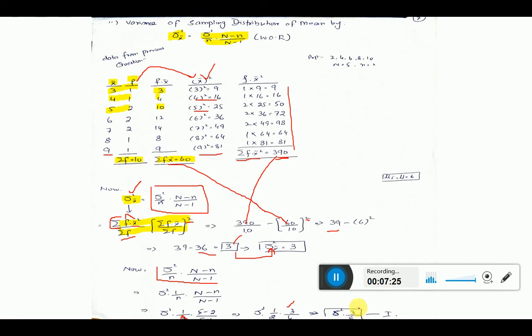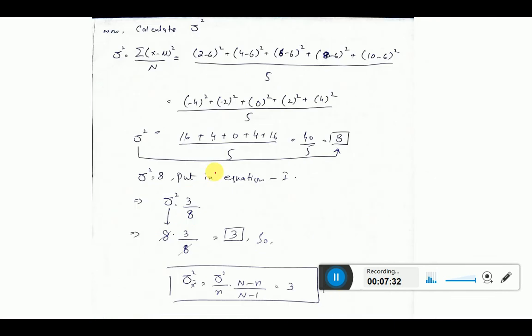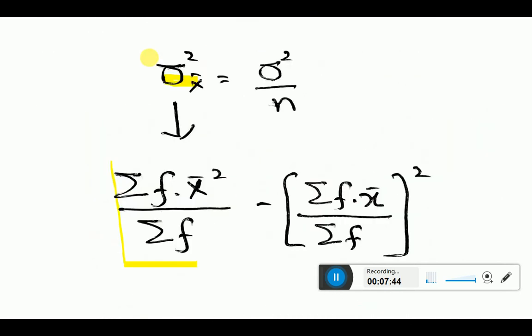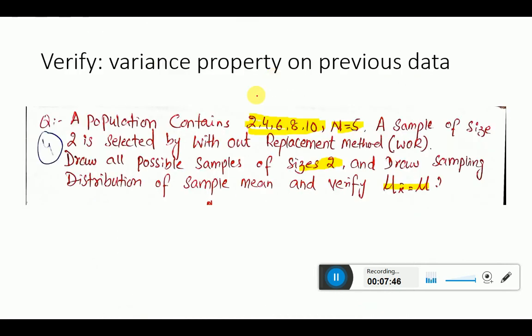This is equation 1. Why is it called equation 1? Because the variance of the population is still incomplete. Now I'm going to calculate the variance of the population manually. Already you know the formula, the variance is equal to summation x minus mu whole square divided by n. Look here, x is the value of your population data. If you go to the slide, here it is. These are the values of x, the population data: 2, 4, 6, 8, then 10.